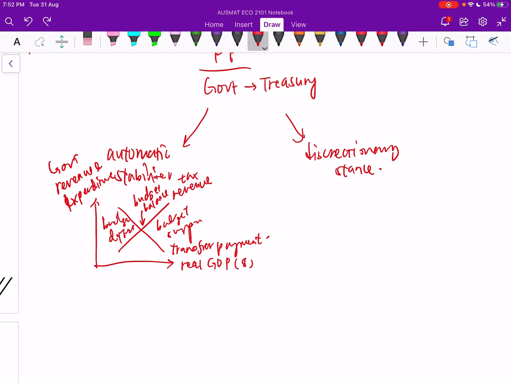Again, government will go according to two kinds of way, depending on the situation of the economy. If the economy is in recession time, then government will take on expansionary discretionary stance.